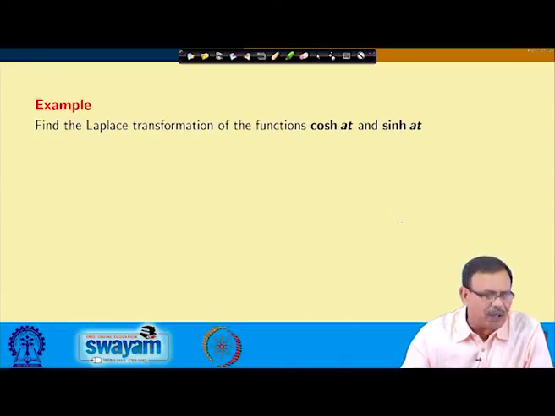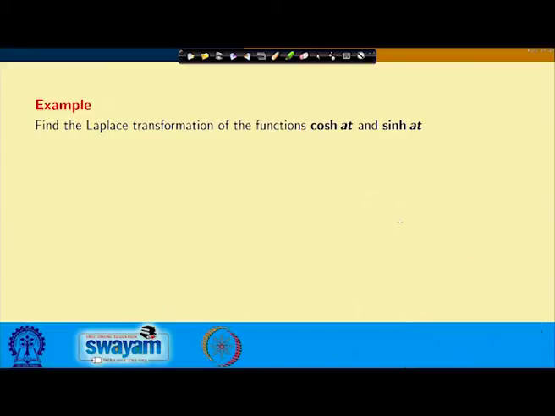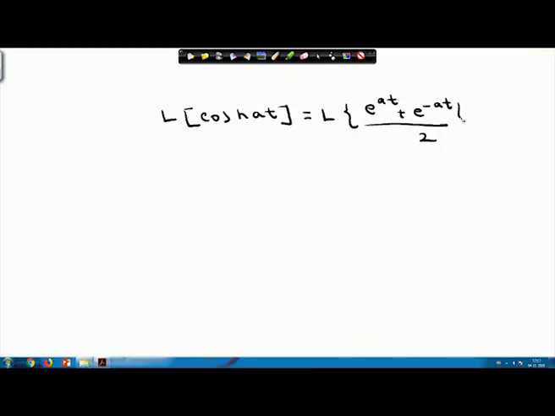Now, find the Laplace transform of cos hyperbolic at and sin hyperbolic at. The Laplace transform, if I take cos hyperbolic at, we know this is nothing but e to the power at plus e to the power minus at divided by 2.